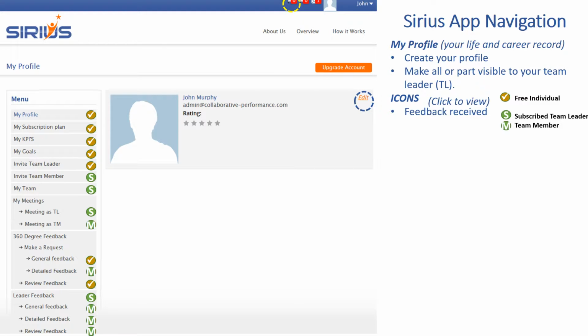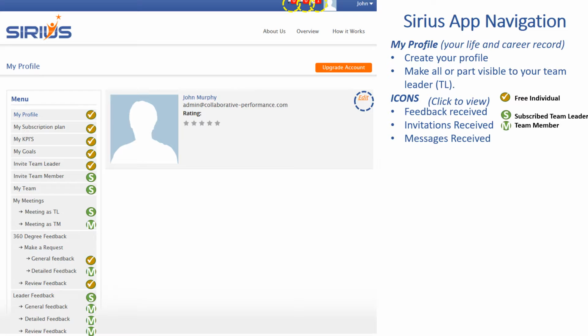If you have received feedback, the icon above circled in the yellow box indicates that there is feedback received. By clicking on that box, you can view the feedback and also look at feedback you have requested. The middle icon at the top of the screen is invitations received. By clicking on that icon, you can see invitations you have received and invitations you have sent. And finally, the furthest right icon indicates the messages you've received.